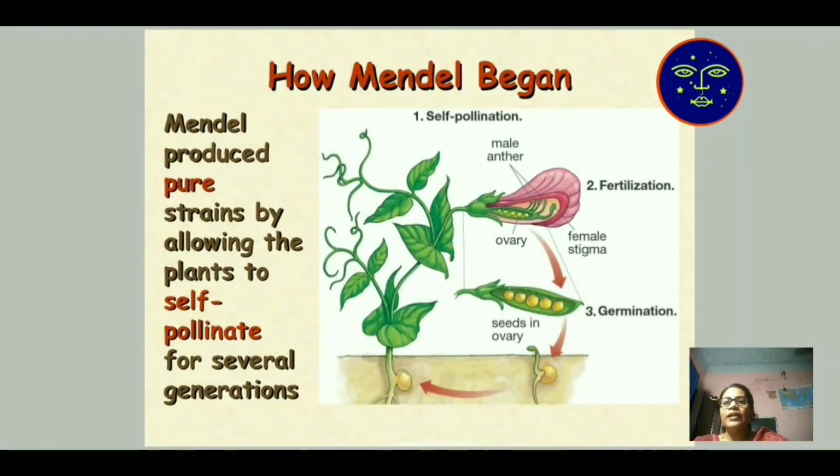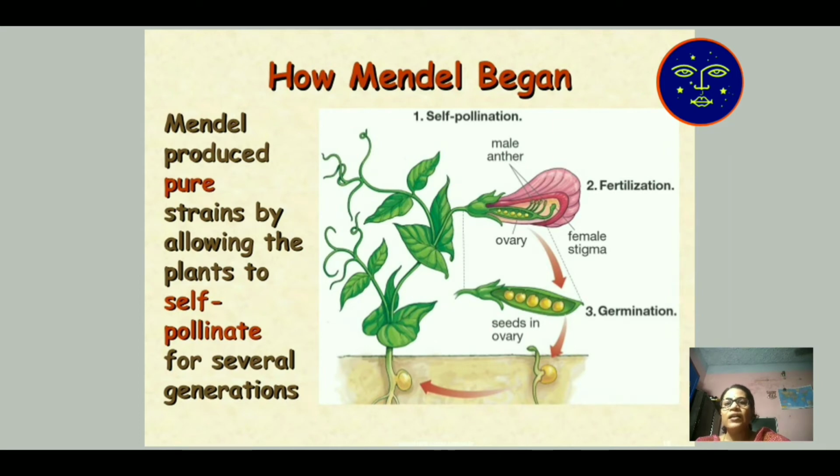Then how did Mendel begin his experiment? Mendel produced pure strains by allowing the plants to self-pollinate for several generations. In self-pollination, the male anther fertilizes the ovary of the female.